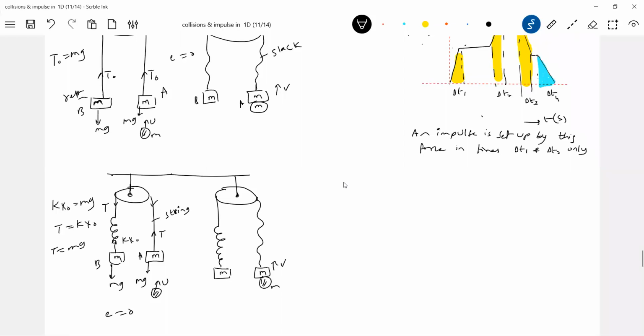Then what happened to the spring? Suddenly, the energy in the spring will vanish. So where will it go? Who should take that? Block M, block B? No, block B cannot take that. If block B is taking it, it means some impulse is acting. So that should be taken by the string again. This I'll write: slack here. No spring force. Now this will start falling freely, this will ascend.